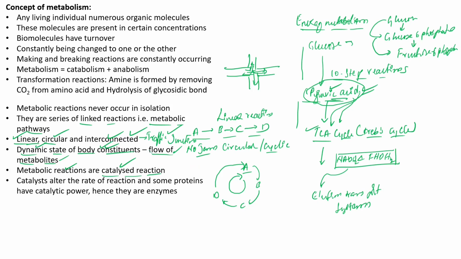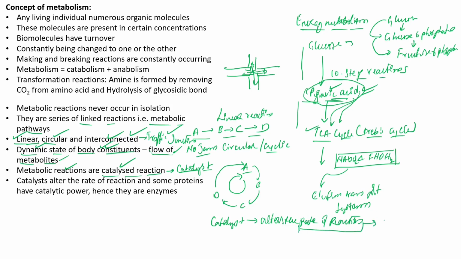So in the case of a catalyzed reaction, you require a molecule called a catalyst. What does a catalyst do? A catalyst basically alters the rate of reaction. What do you mean by the rate of reaction?